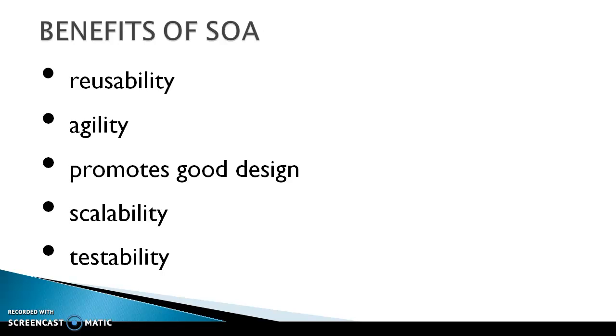Next one is agility. Agility means nothing but quick access. We can easily access the software. I tell you, C and C++. C software will be used in C++. C++ is developed into Java, like that.